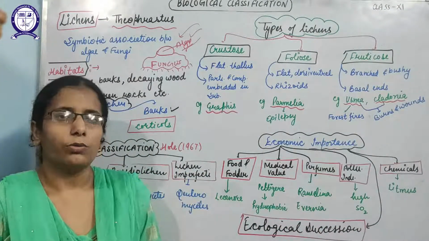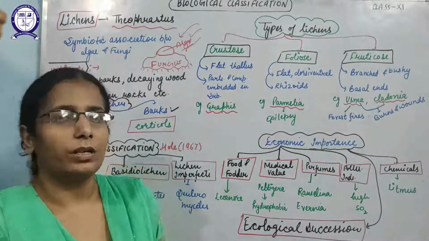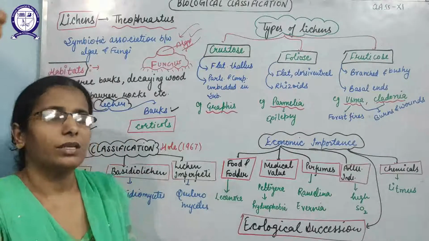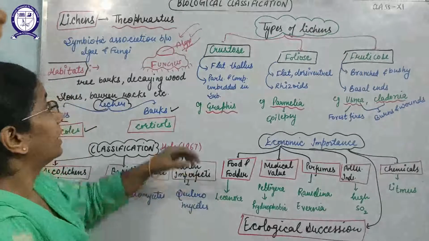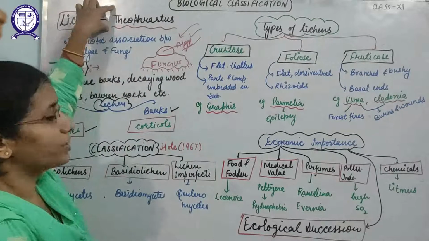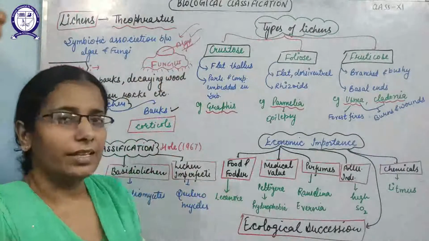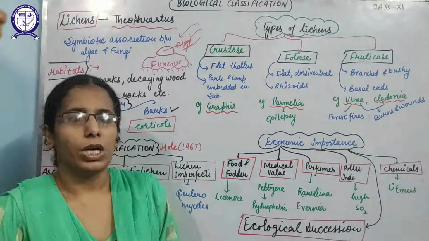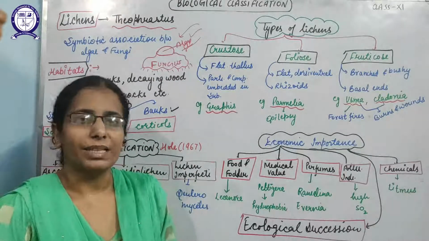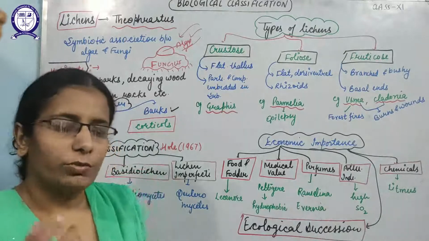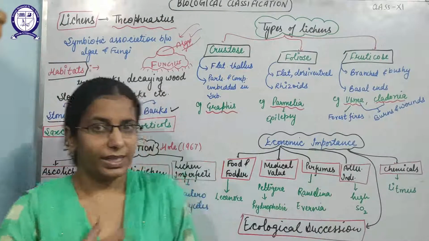Hello students, now we are going to discuss the last topic of biological classification, that is lichen. Yes, lichen, the term was given by Theophrastus. And what is lichen? It is a symbiotic association between algae and fungi. But what does the term symbiotic association indicate here?